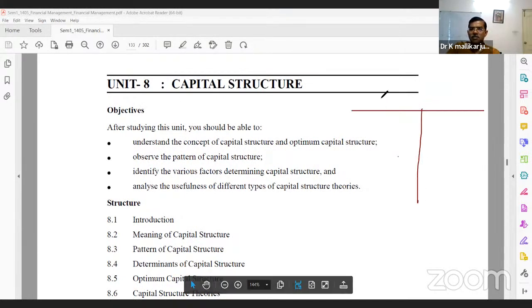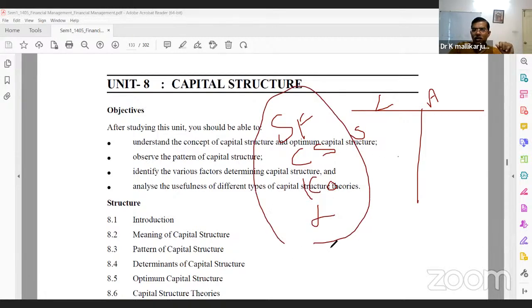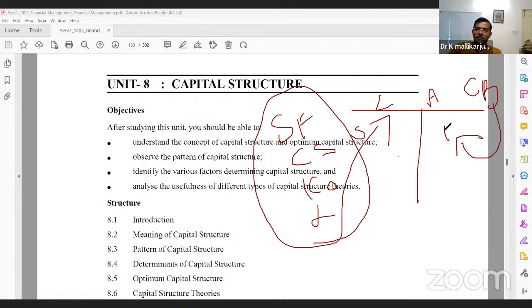So this is the balance sheet, liability side, asset side. Whatever topics are there in our third block, that is the source of finance, or capital structure, cost of capital, and leverages, all are under the liability side only. Earlier we talked about capital budgeting, right? Capital budgeting is nothing but the fixed asset side.